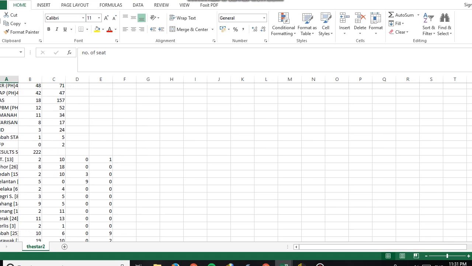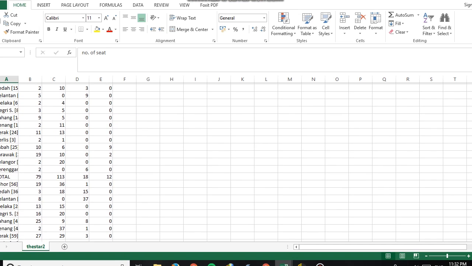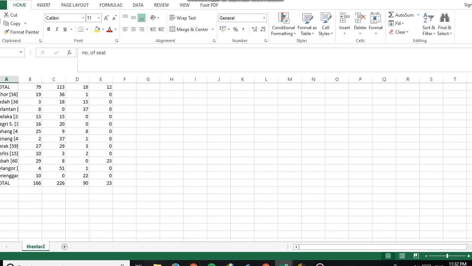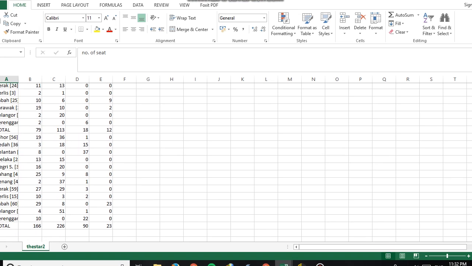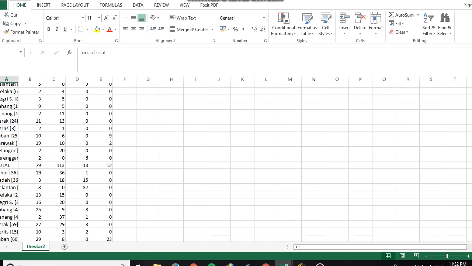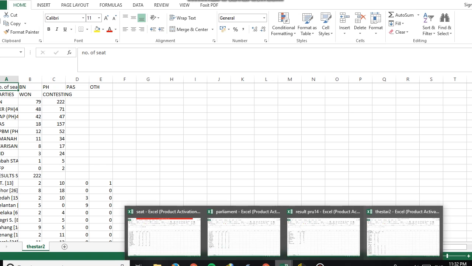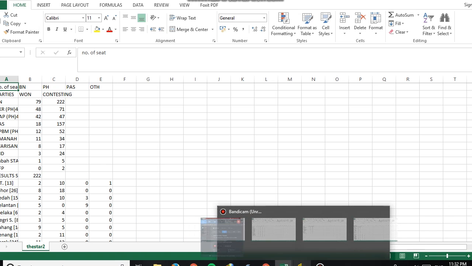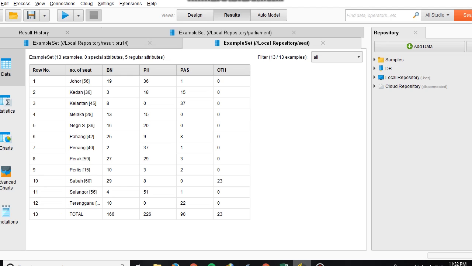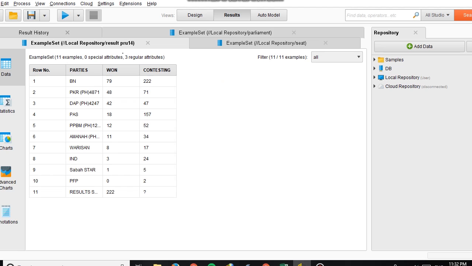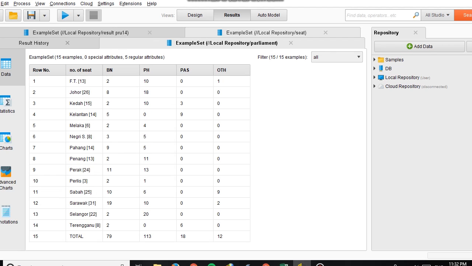We open it with RapidMiner, and here we can see we successfully opened the files, such as the result PRU, which parties won, the parliament state, and the state.